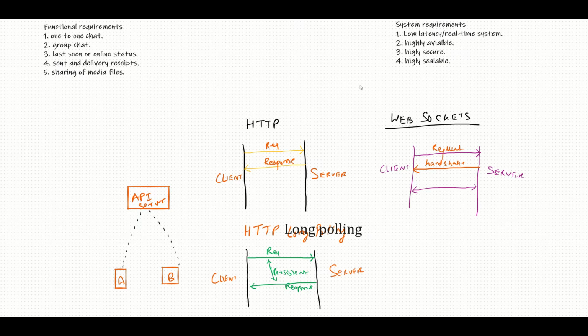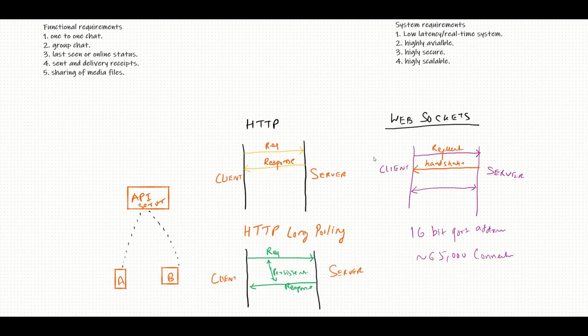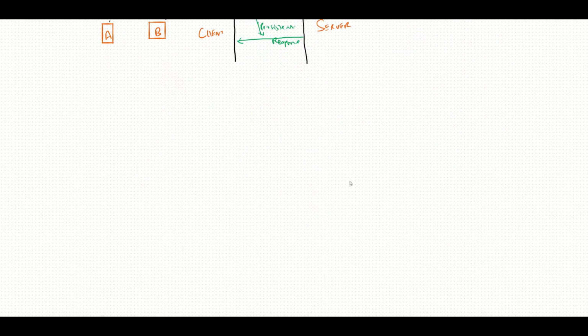One more thing to mention about WebSockets is that they use 16 bits for port addresses. So one server can have at the max around 65,000 connections open for us. WhatsApp, for example, has billions of users, right? So one server cannot work for us, so we need thousands of servers. So let's continue and take some space and start designing our system.